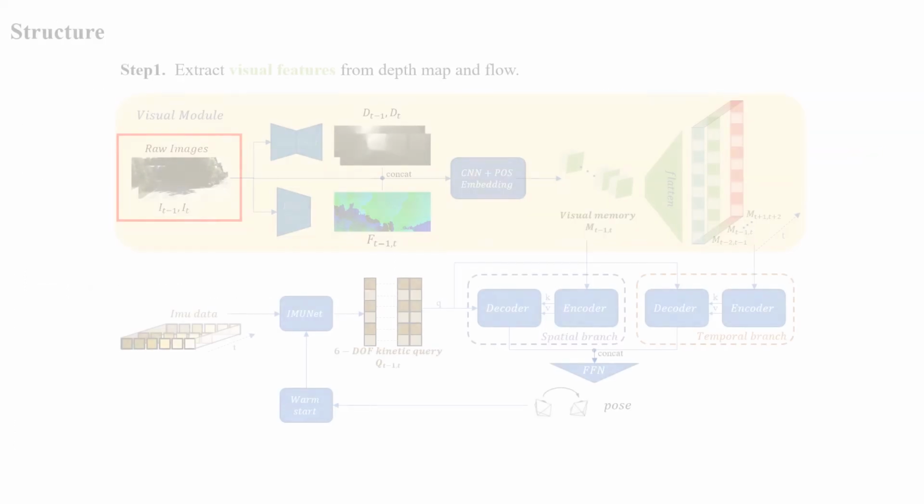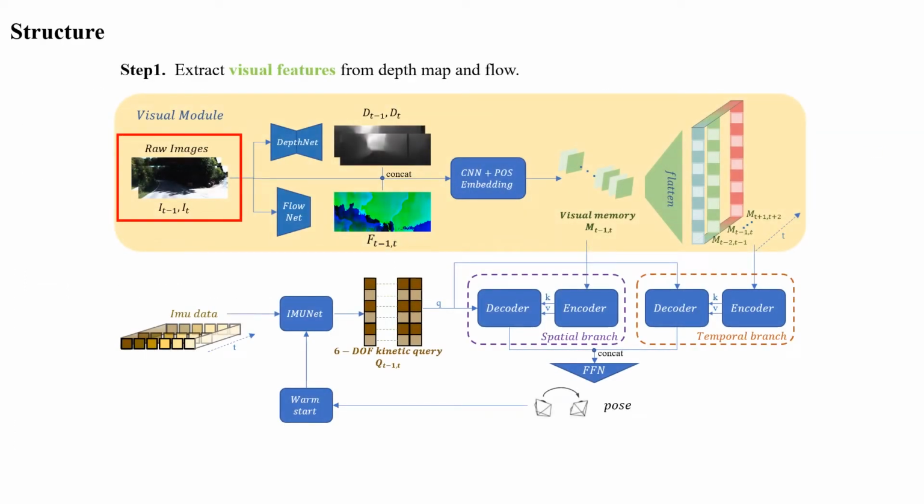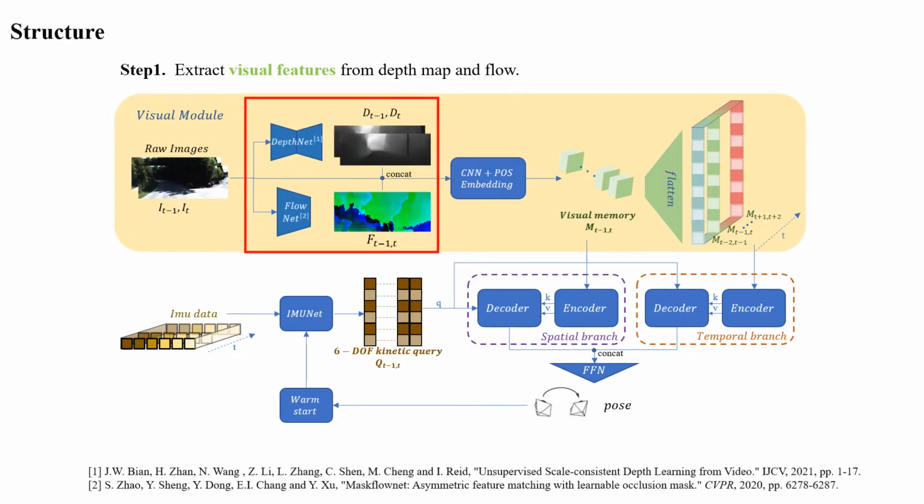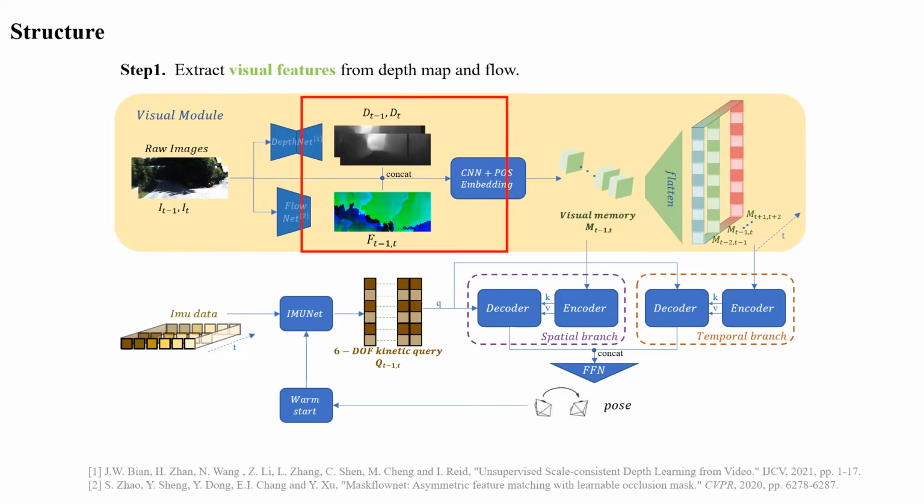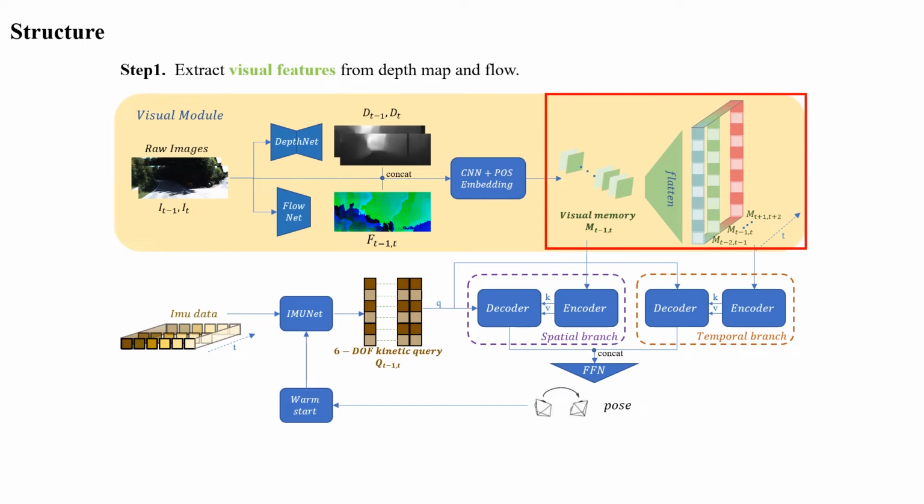Now, let's go through the structure of our network. The inputs are images and IMU data. There are three steps to predict frame-to-frame pose. First, we deal with raw images. With a pre-trained depth net and flow net, we can get a depth map and flow map. These maps contain information about motion. We concatenate them together with raw images and extract visual features from them, denoted as visual memory. Visual memory between t-1 and t, and that within a sliding window, will be input into two fusion branches, respectively.